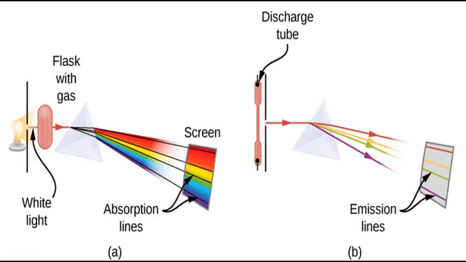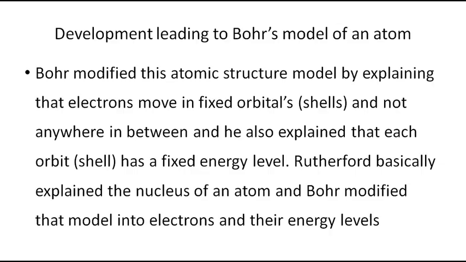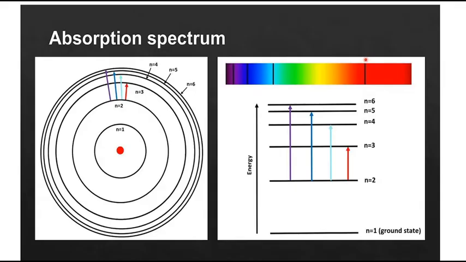You are supplying some heat energy, so it has already jumped to a higher energy level. If the gas is colder, it will be in the lower energy level. So when some light radiation is available to it, it can absorb a particular radiation, and from lower energy it can jump to the higher energy level. This is how the absorption spectrum is caused.